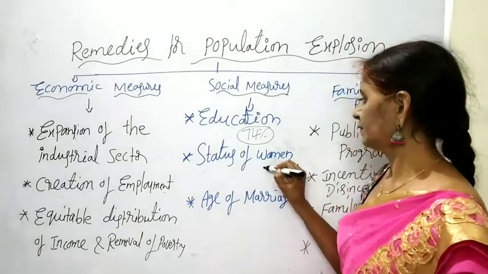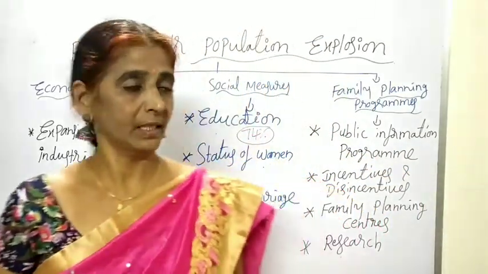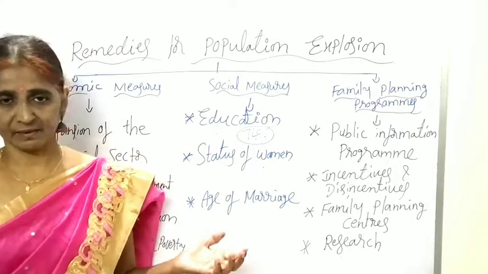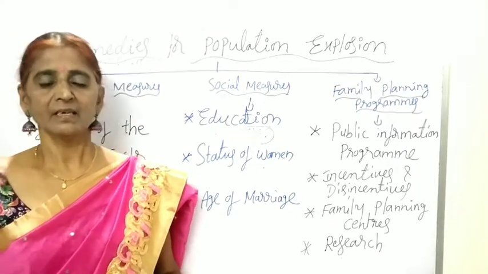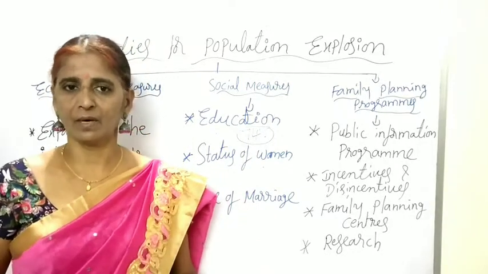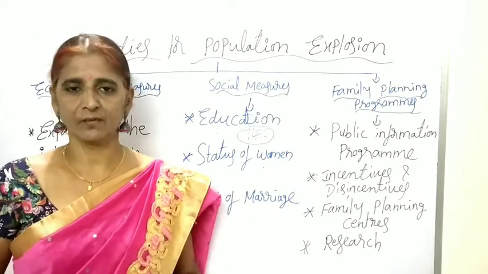Next, status of women. What is the status of women in the Indian society? Now it is somewhat better compared to the previous days or ancient days. Children, according to the constitution, both men and women have equal rights. But in the society, women don't get equal rights.